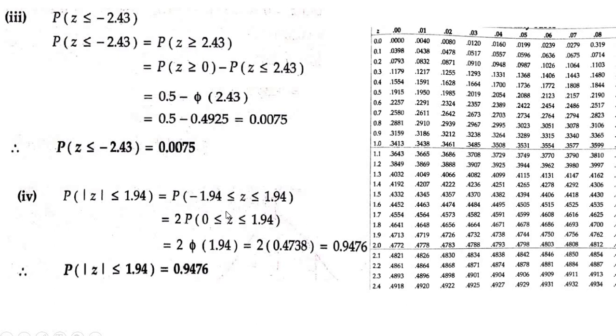Alright, so now find the value of 1.94. This is 1.9 plus 0.04, so that is 0.4738. So write the value of 1.94. So z greater than or equal to 0 less than or equal to 1.94 is equal to phi of 1.94. Multiply it by 2, and that gives you the final value.